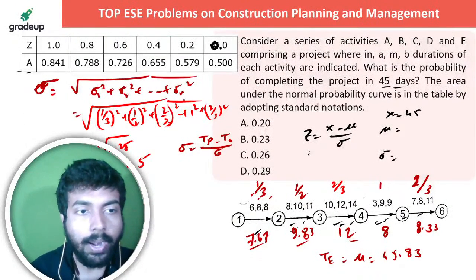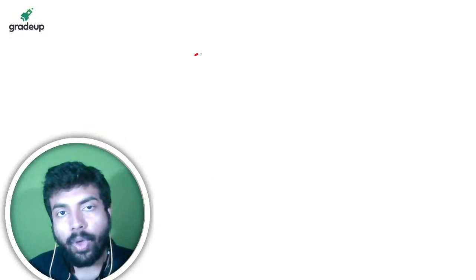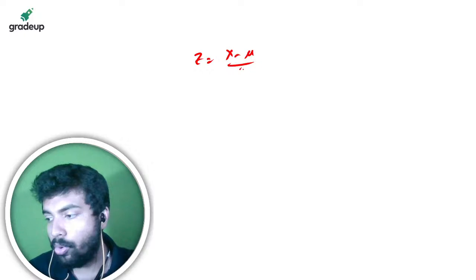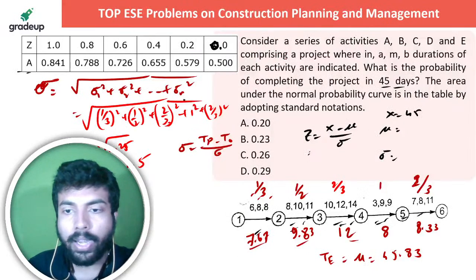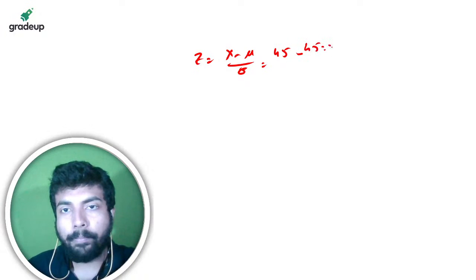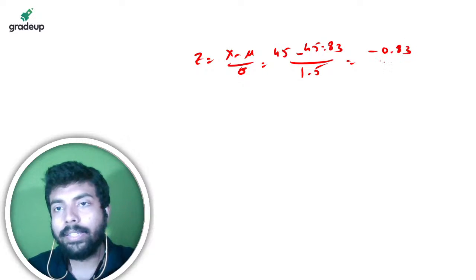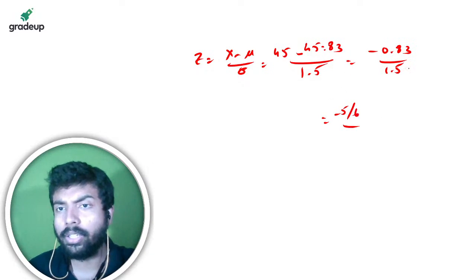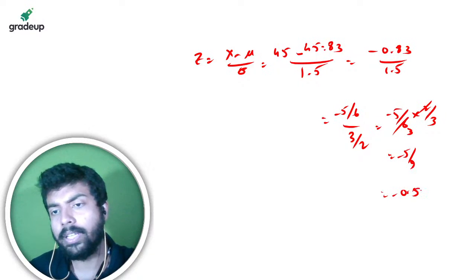So now you are in a position to calculate what is the value of Z. Because you have been given x minus mu by sigma. आपको x बोल दिया गया 45. You have been told what is the mu. Mu is 45.83. You have been given sigma. So it's minus 0.83 by 1.5. Minus 0.83 को आप minus 5 by 6 लिख सकते हो. 1.5 को आप 3 by 2 लिख सकते हो. Just for the sake of convenience. Minus 5 by 9 मतलब है minus 0.55.